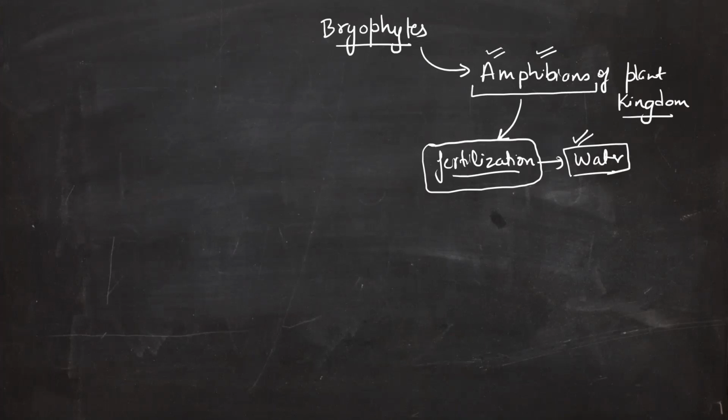Okay, then let's move on to the next part, which is about the bryophytes. As I told you, they are called the amphibians of the plant kingdom. But more importantly, these bryophytes have developed from the algae. So bryophytes are much more advanced than the algae. Now let's see some more important points: where they can be found, their habitat, sexual reproduction, and everything related to them.